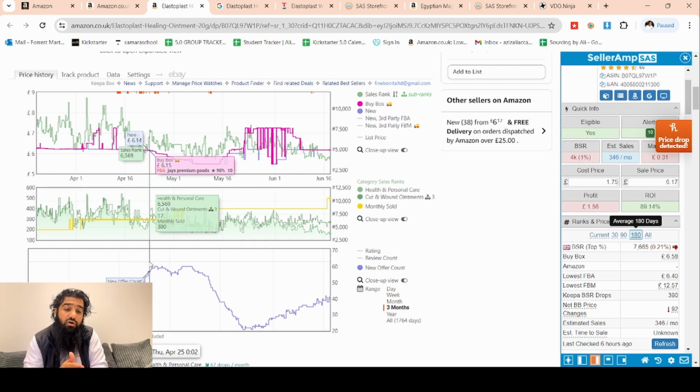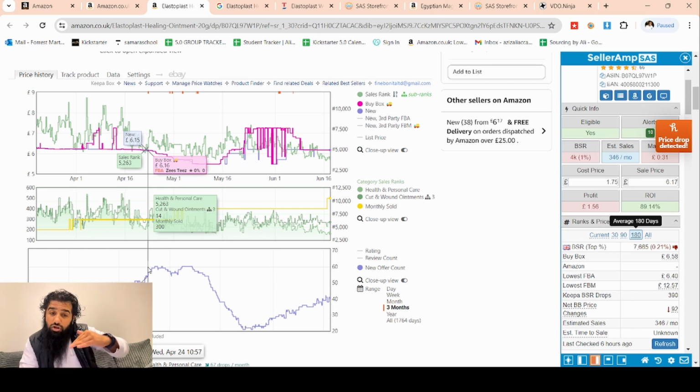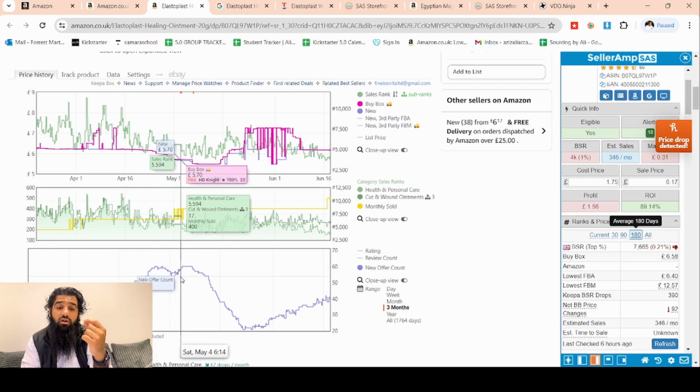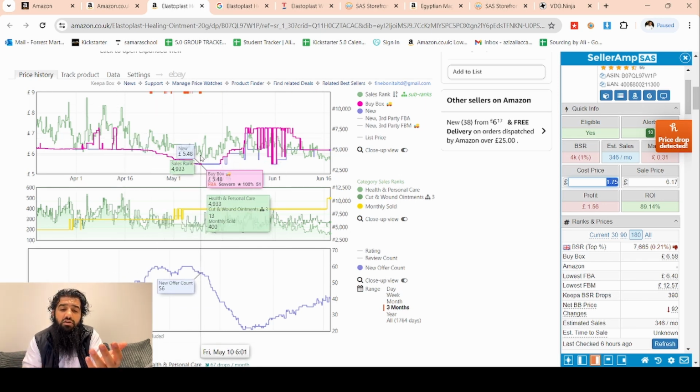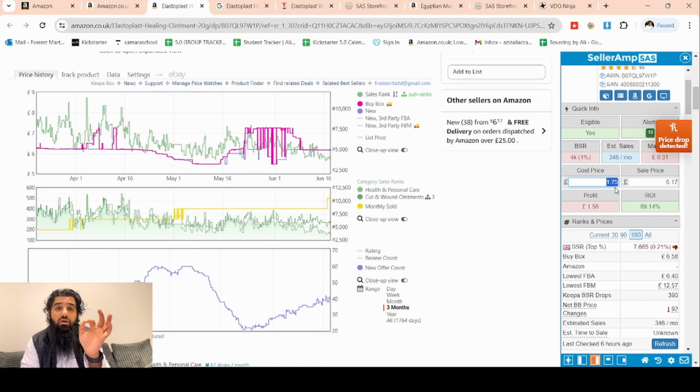So what we are sure of now is that these sellers, because the prices are stable, must be doing online arbitrage for the same price of 175. Because if anyone had an unfair advantage of buying it for a much cheaper price, they would have pushed the competition out by dropping their prices significantly. The fact that they didn't means that this is an online arbitrage product.